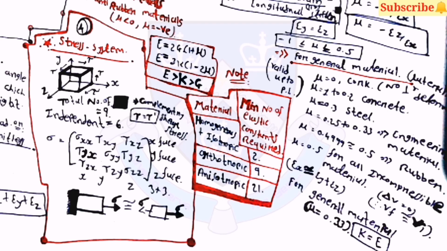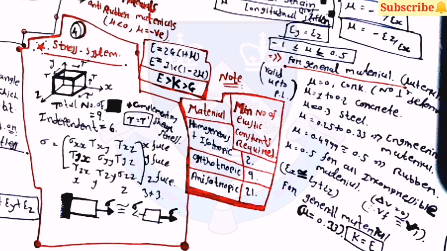Then for a homogeneous and isotropic material, the minimum number of elastic constants required is 2. For orthotropic, 9 constants are required, and for anisotropic, 21 constants are required. Then Poisson's ratio: mu is equal to lateral strain by longitudinal strain, and mu is equal to minus epsilon y by epsilon x, and epsilon y is equal to epsilon z. Then minus 1 is less than or equal to mu, which is less than or equal to 0.5.